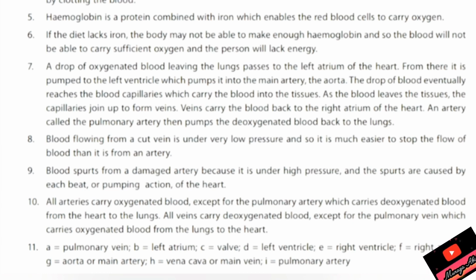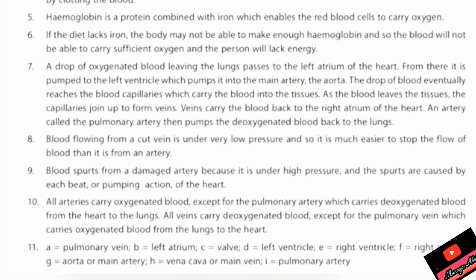Blood flowing from a cut vein is under very low pressure, so it is much easier to stop the flow of blood than it is from an artery. Blood spurts from a damaged artery. Question number 9 answer is, because it is under high pressure. Blood in an artery is under high pressure and the spurts are caused by each beat or pumping action of the heart.